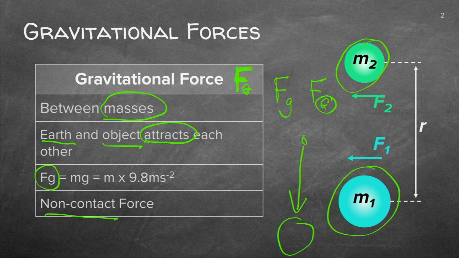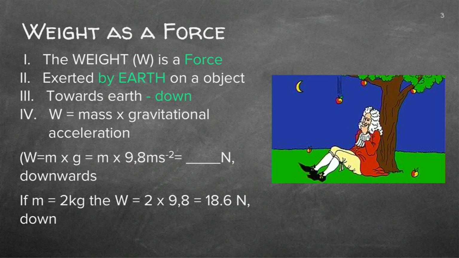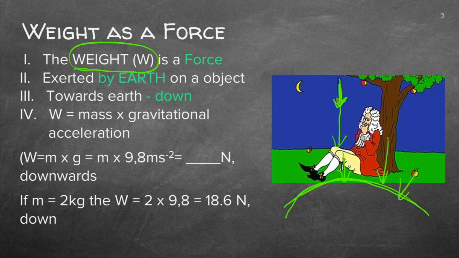So what happened? Newton was the person who actually founded this whole concept of weight. He was sitting under a tree, an apple was falling out of the tree, and he started wondering, why is this apple actually falling down and what will make it fall down? And he then got to the conclusion that underneath we've got Earth, and the Earth will attract all objects. And we know that today. We don't even think about it, but that's what happens. So we call that attractional force the weight.